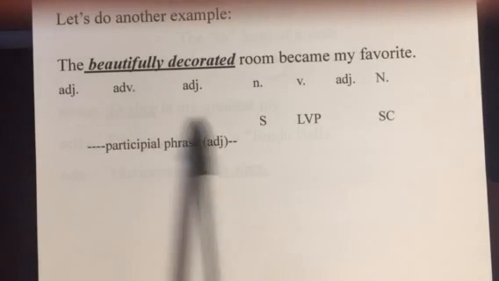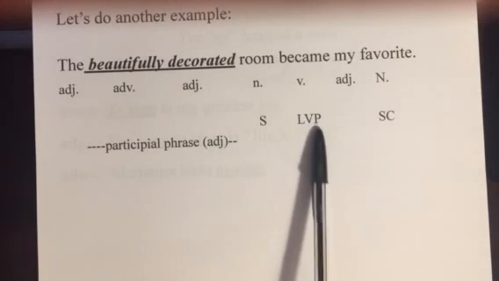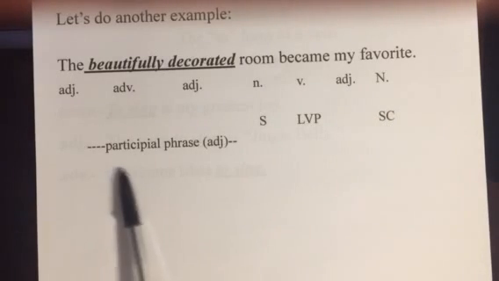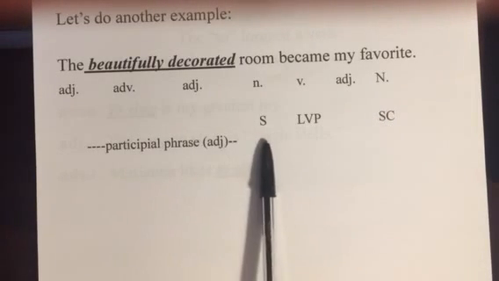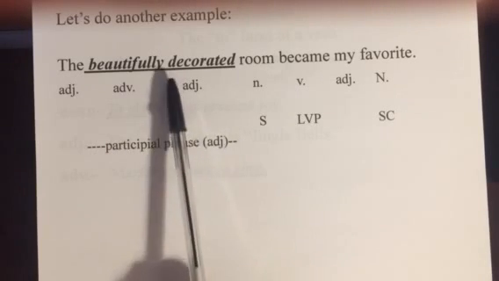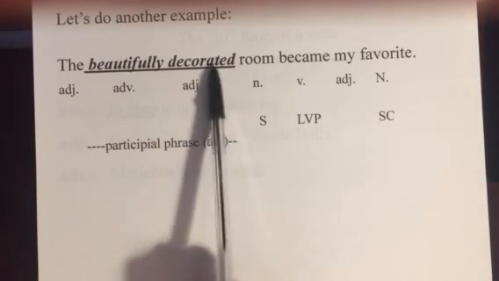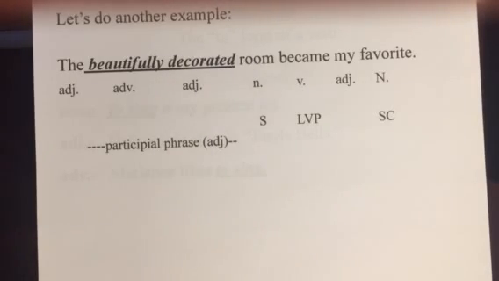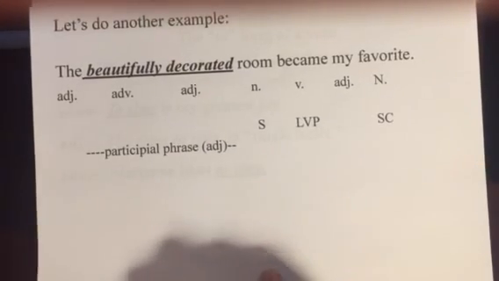Okay, level 2, what are we talking about? The room. What about it? It became. What did it become? My favorite, subject complement. And then in level 3, we're going to label beautifully decorated as a participial phrase and an adjective because it's an -ed, it's like a verb type of word, decorated, but it's acting like an adjective, modifying room.